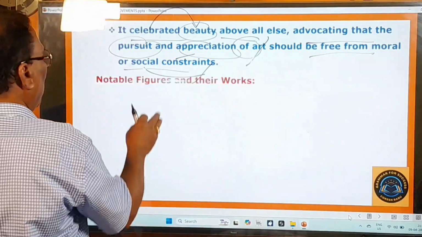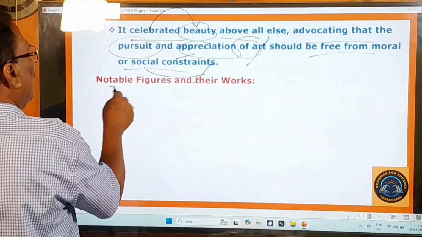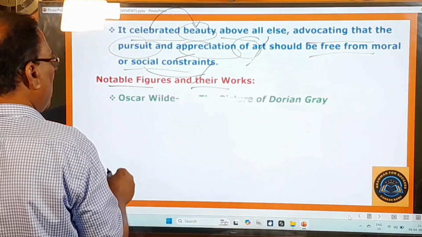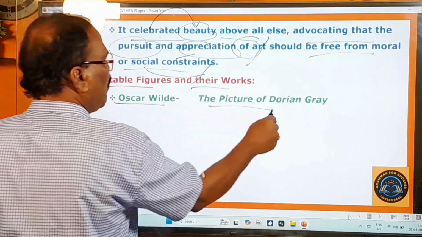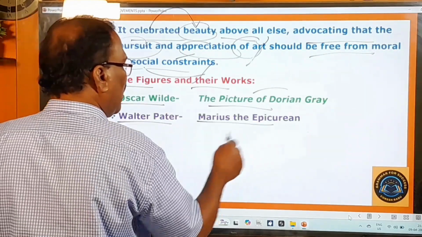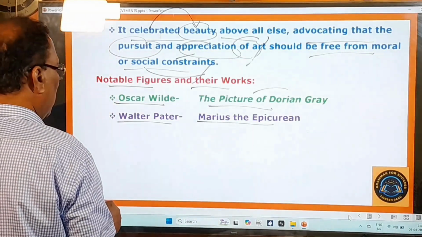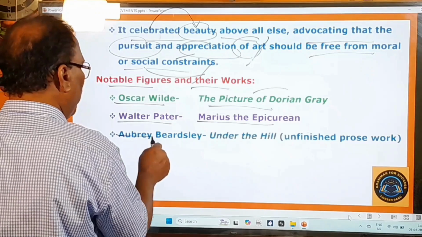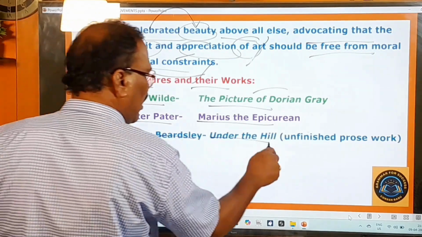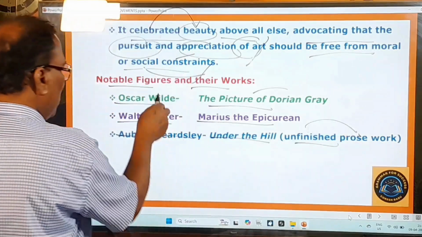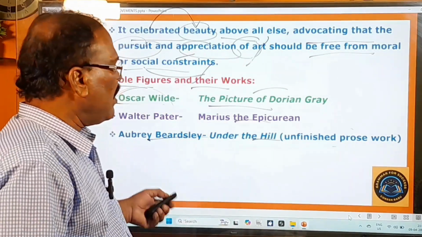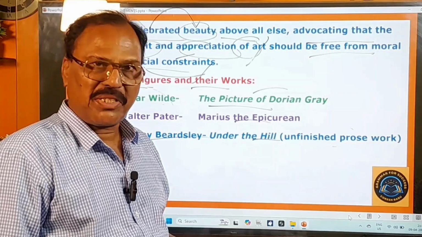Now learn about the notable figures of this movement and their works. Oscar Wilde, The Picture of Dorian Gray; Walter Pater, Marius the Epicurean; and Aubrey Beardsley, Under the Hill, an unfinished work. These were all great writers of aestheticism. With this, the second part of literary movements comes to an end.